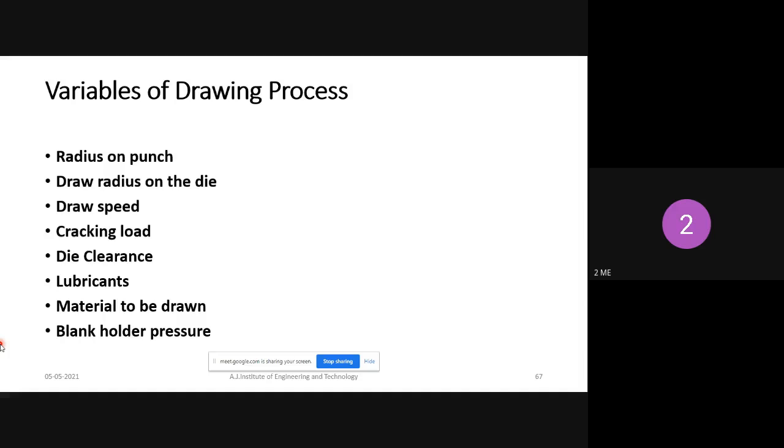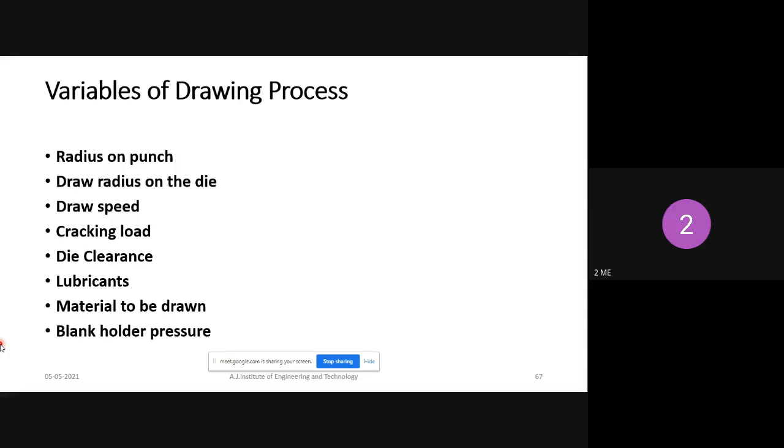Okay, next, cracking load. So what is cracking load? Initially the metal is heated, then it passes through the die. During that time, a lot of pressure will be developed. So if more load is applied to the metal, then a crack will happen in the metal.